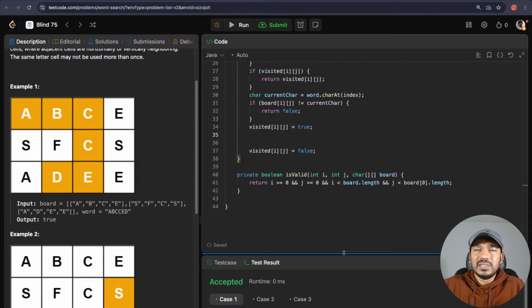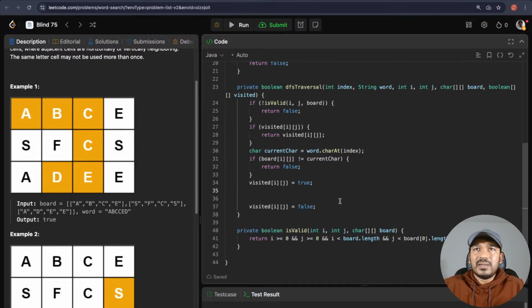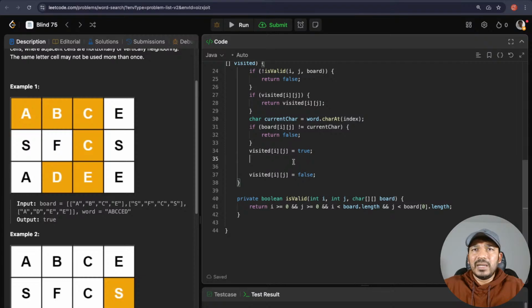And then what else do we need other than that? Okay, now here I established that the current character and ij, whatever the character in the index and whatever the character in ij, are equal. Now it's time to look into all the neighbors of ij in the board.